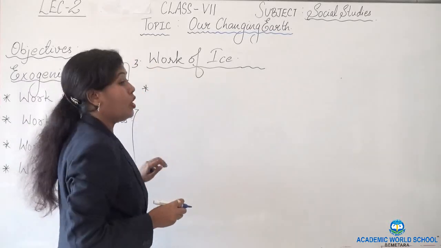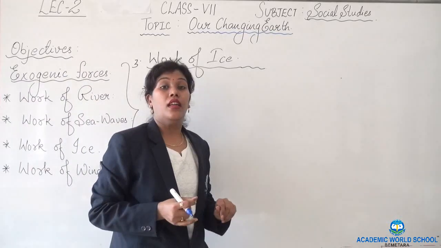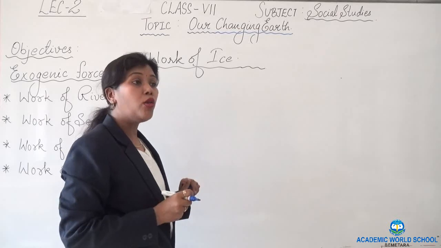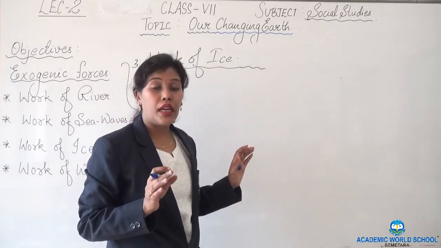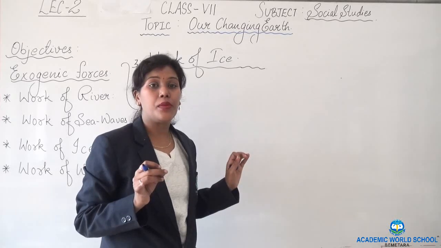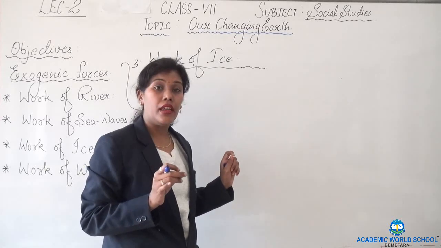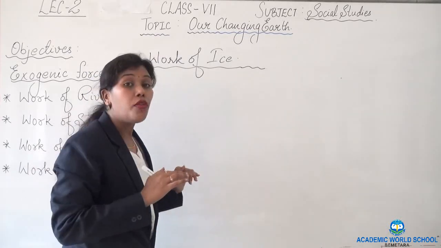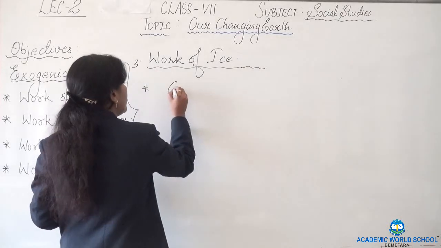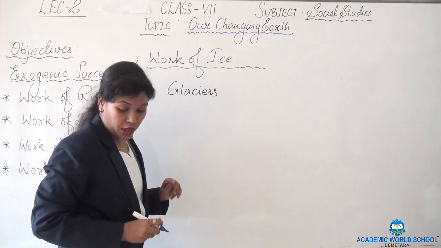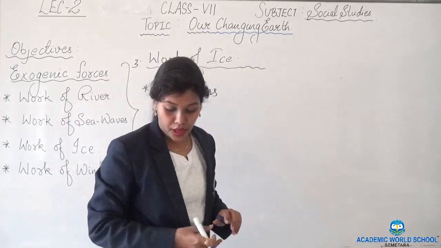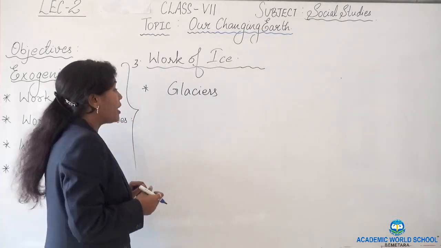Now students, you have seen that in the mountain areas, the water becomes ice because of very low temperature, and that river of ice is known as glaciers. What is the river of ice known as? The river of ice is known as glaciers.